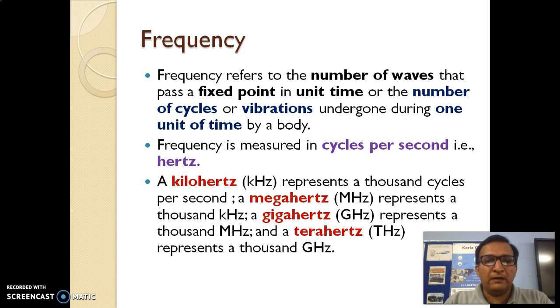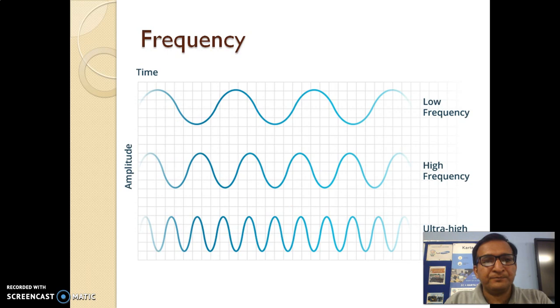So now we take up the term frequency. Frequency is the number of waves that pass a fixed point per unit time, or the number of cycles or vibrations undergone during one unit of time by a body. It is measured as cycles per second or hertz, and the higher units are kilohertz, megahertz, gigahertz, and terahertz.